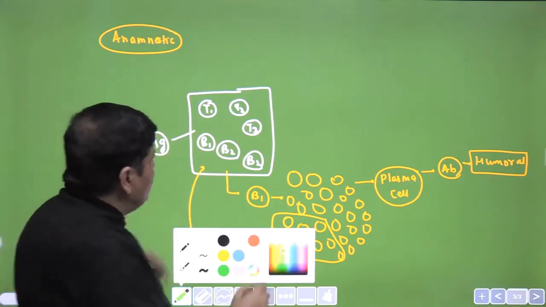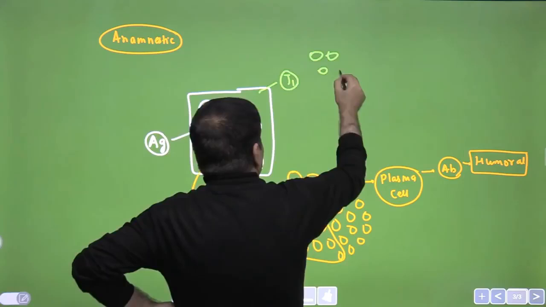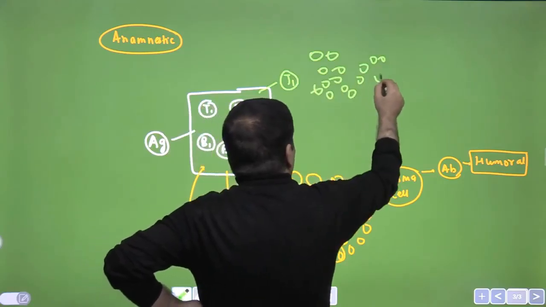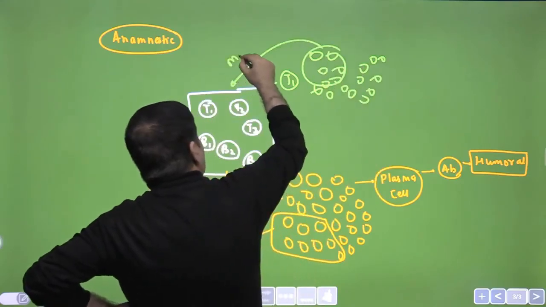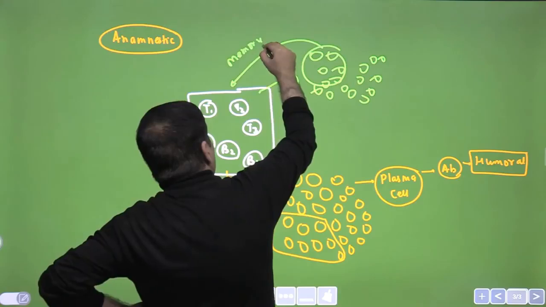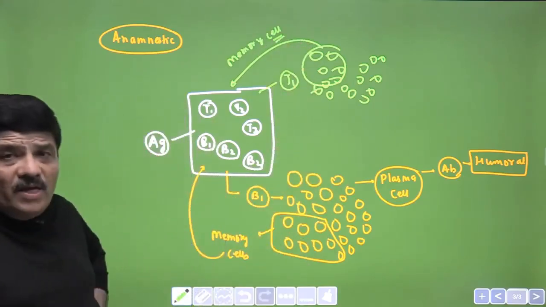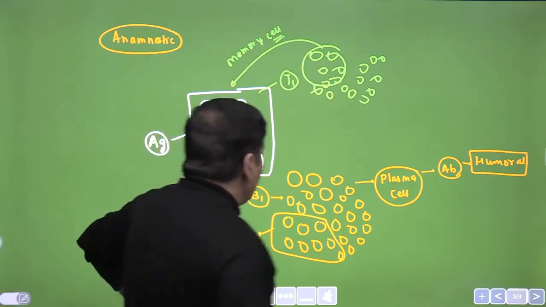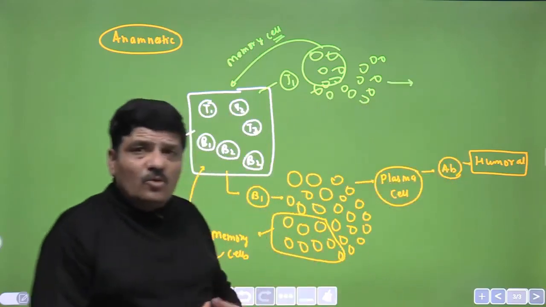Now what happens in the case that the antigen is identified by the T cell? Let us say that T1 identifies it. Again there will be clonal selection. A large number of cells will be formed, and some of them will be converted into memory cells, so they also retain the memory. Again the response would be anamnestic for subsequent exposure to the antigen, and then they will be differentiated into effector cells, which are called T cytotoxic cells.